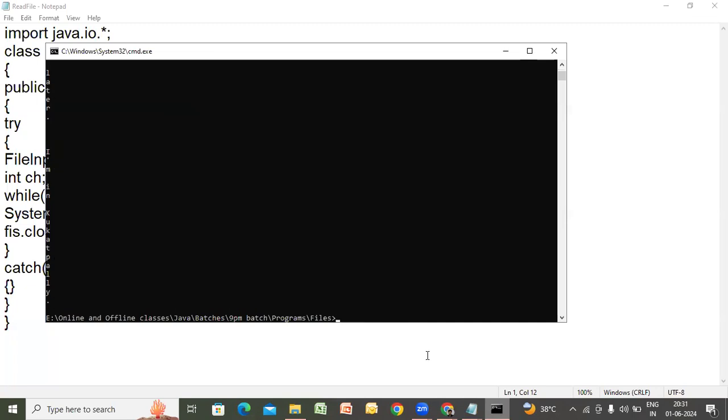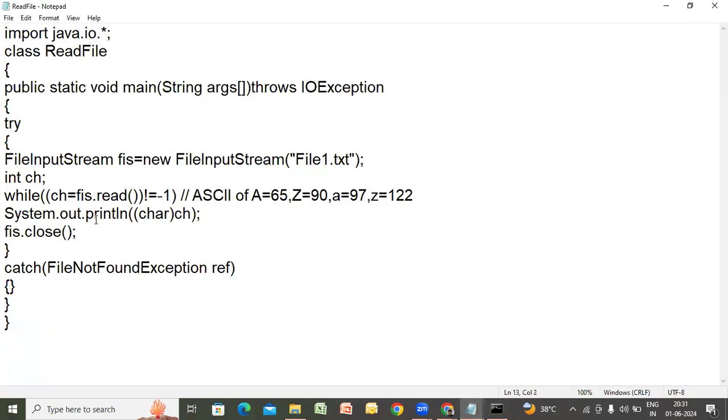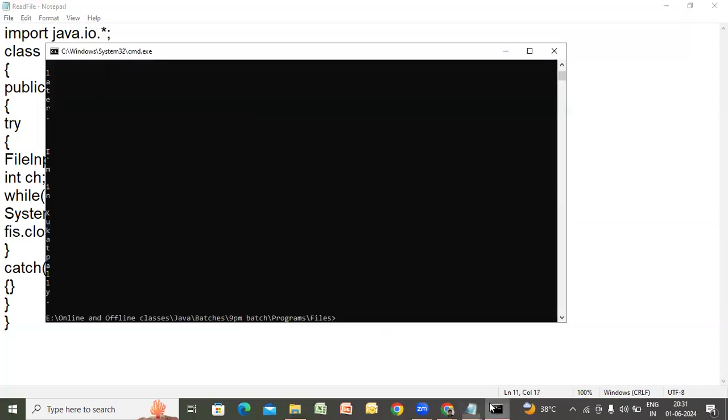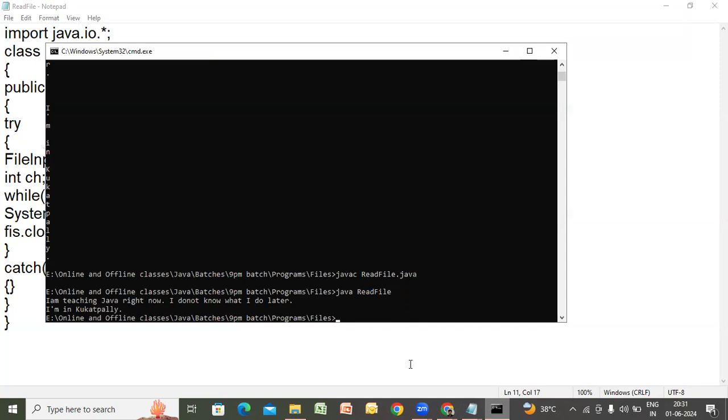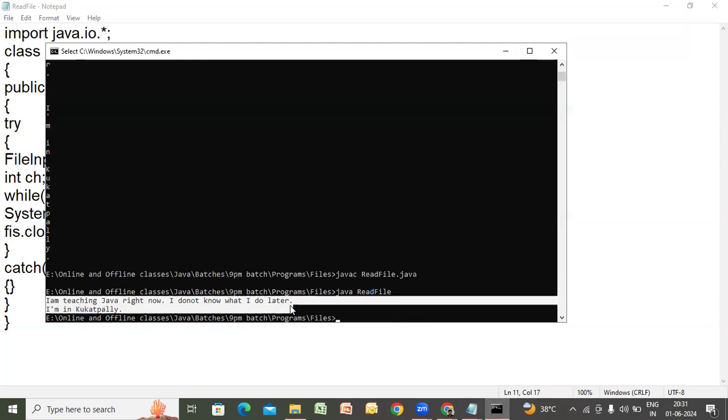Oh, but it is not good, no? What to do? Simple logic. It is displaying vertically. So go with print. Yes, that's all. Simple logic. Now you'll get perfect output. Yes, this is good. I am teaching Java right now. I don't know what I do later. I am in Copilot. That's it.